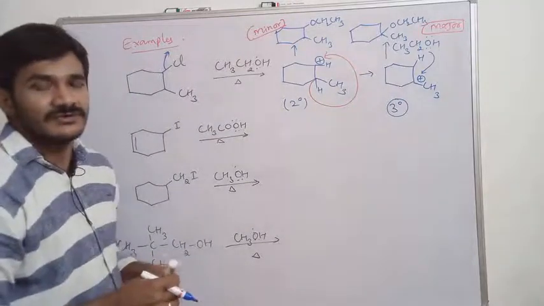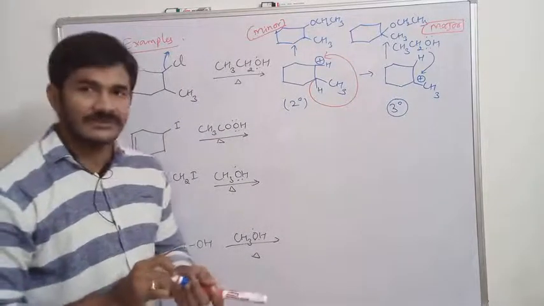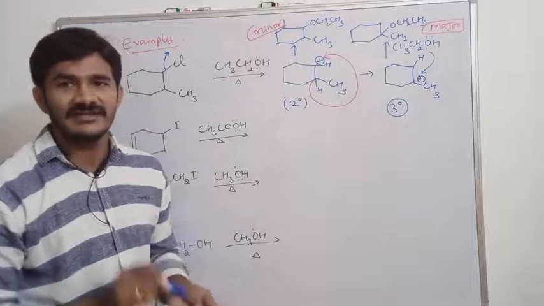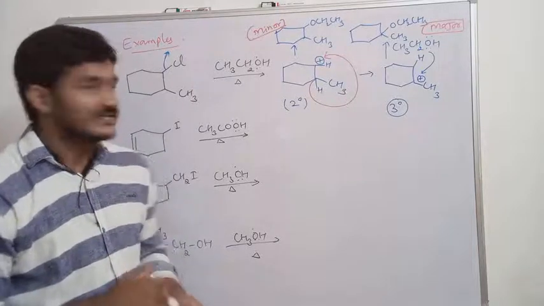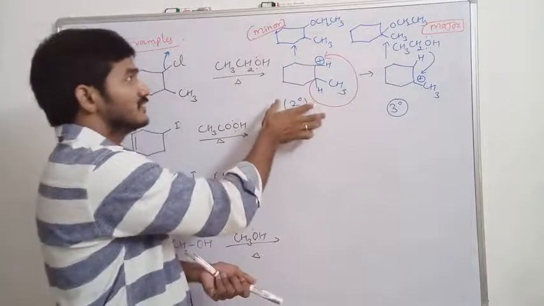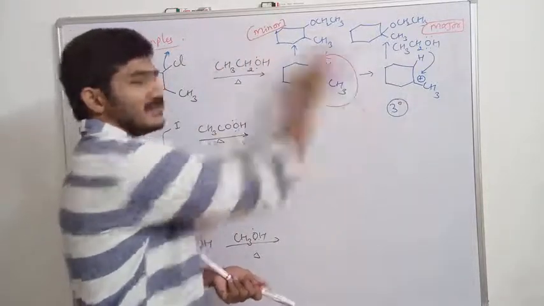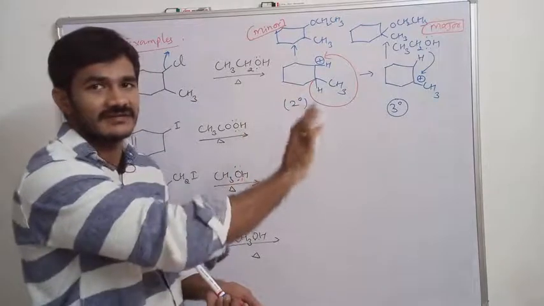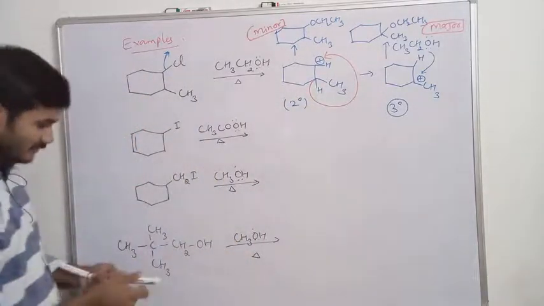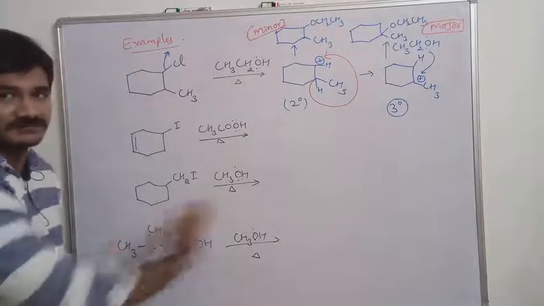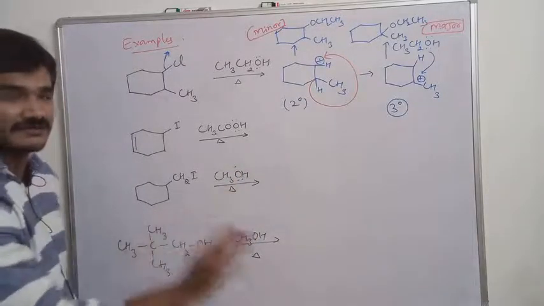So not every molecule needs to undergo rearrangement in the SN1 mechanism. It may or may not undergo. Here you have two possibilities. This is without rearrangement, this is with rearrangement. So I am writing the product with rearrangement as the major product. In these three examples, I write only the major products, particularly with rearrangement.